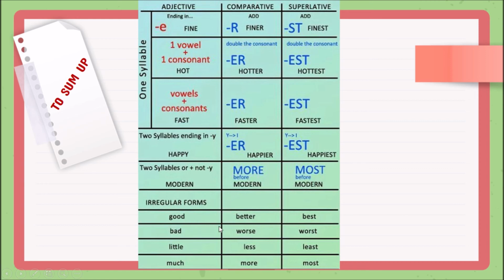And here I have some irregular forms. Good, better, best, bad, worse, worst, little, less, least, much, more, most. ¿Ya? Esos son irregulares. Acuérdense que aquí yo no puedo poner gooder, badder, littler, mucher, no. Eso no existe, tengo que poner el comparativo que es irregular y el superlativo que es irregular también. Pero son como 5 y 6, no tienen que aprenderse más.